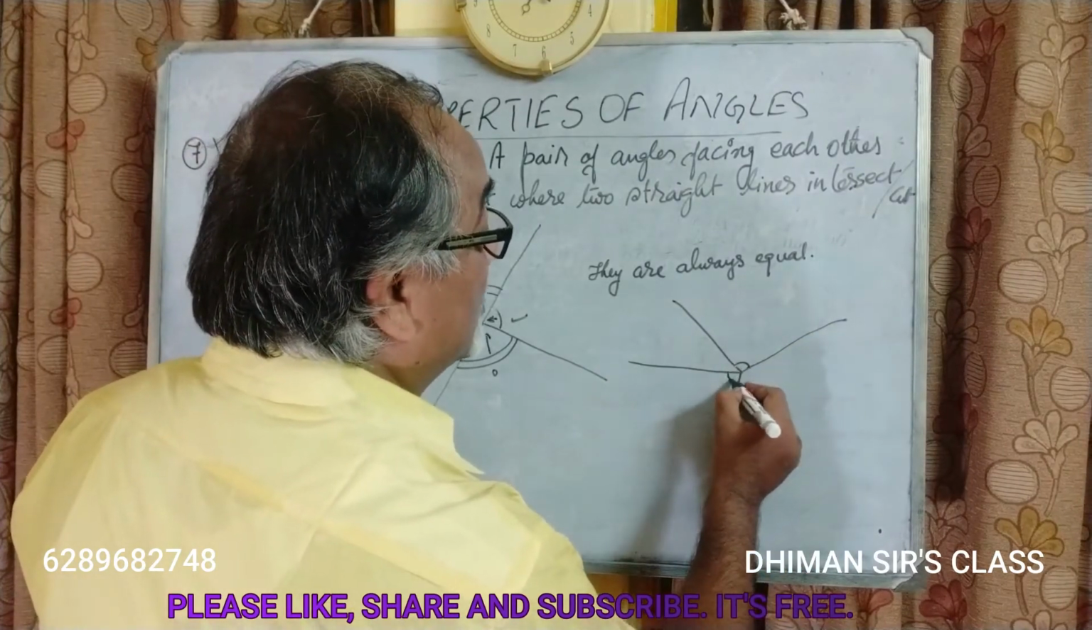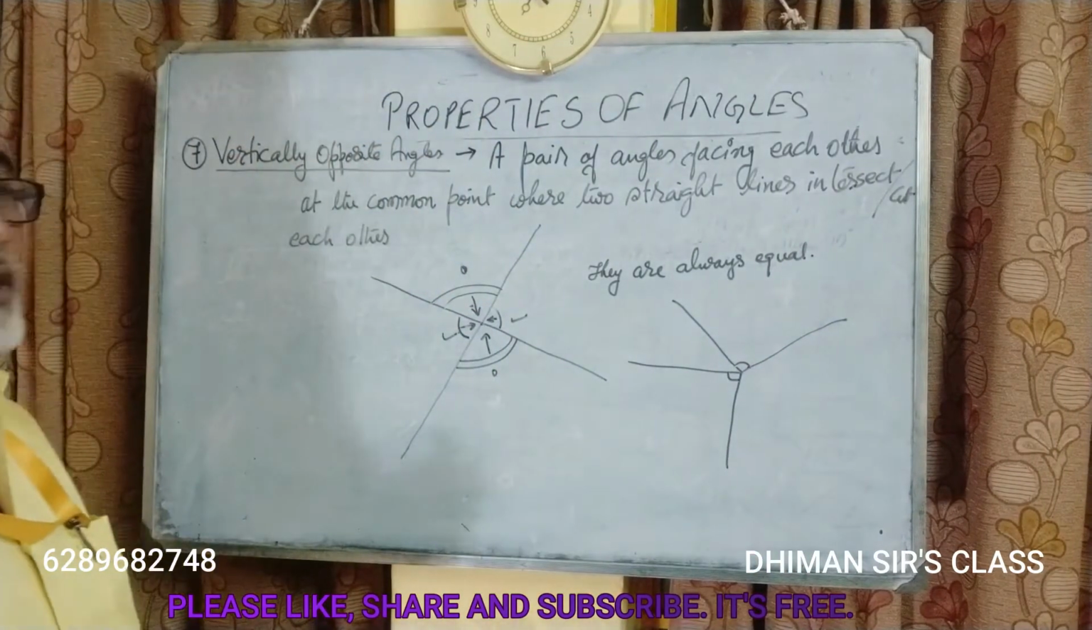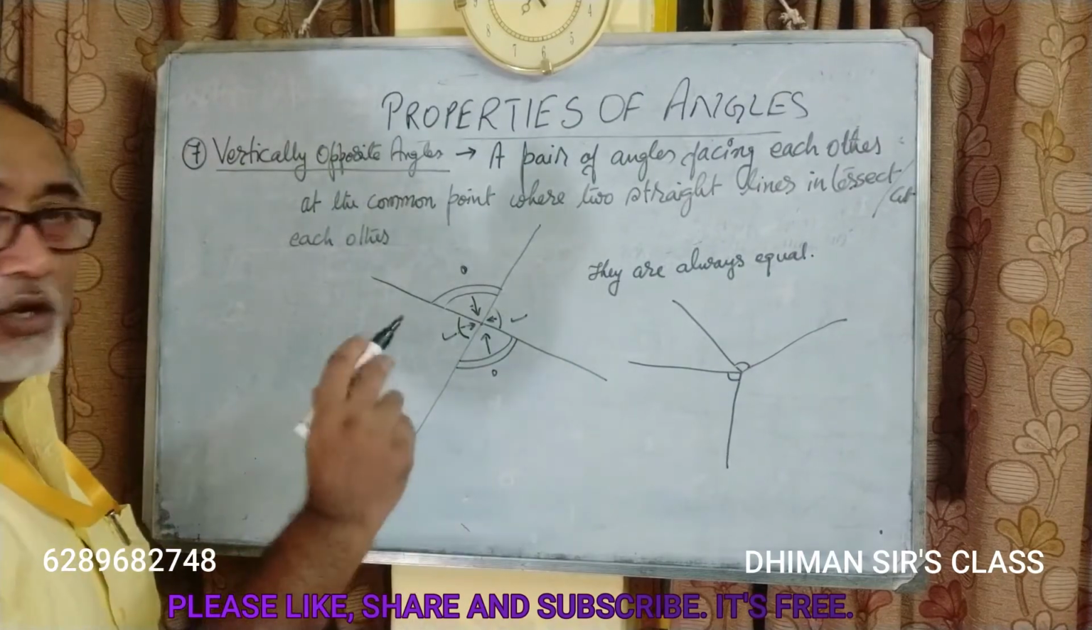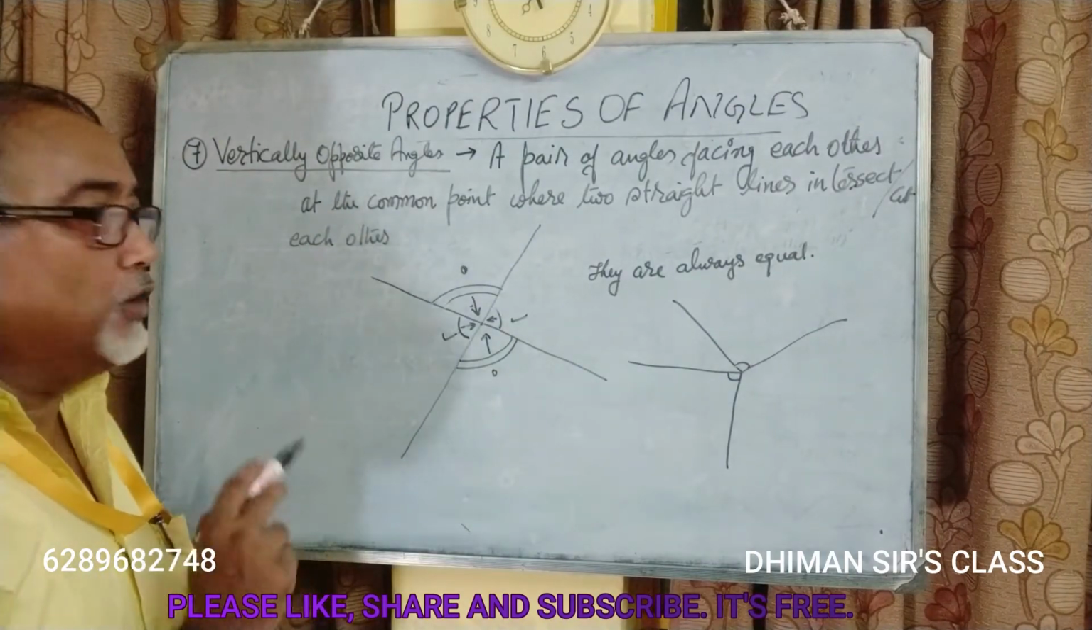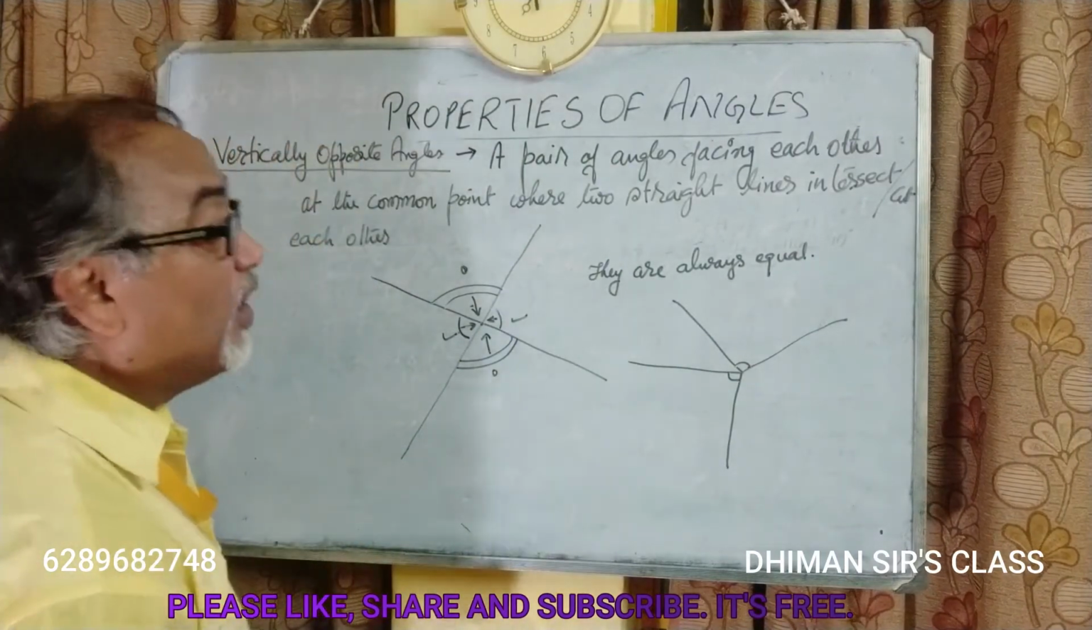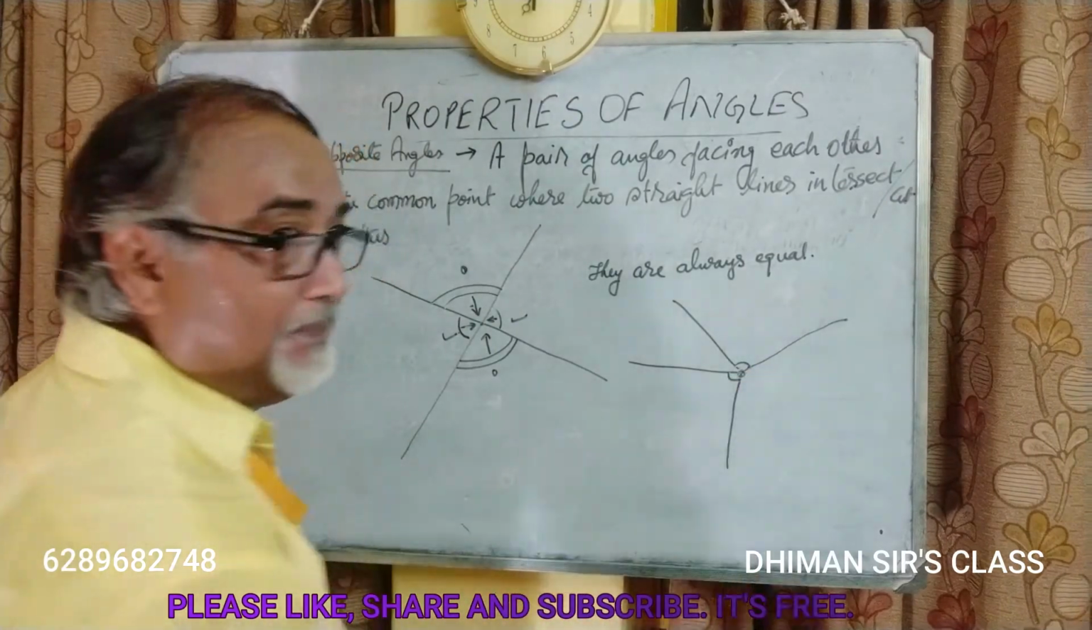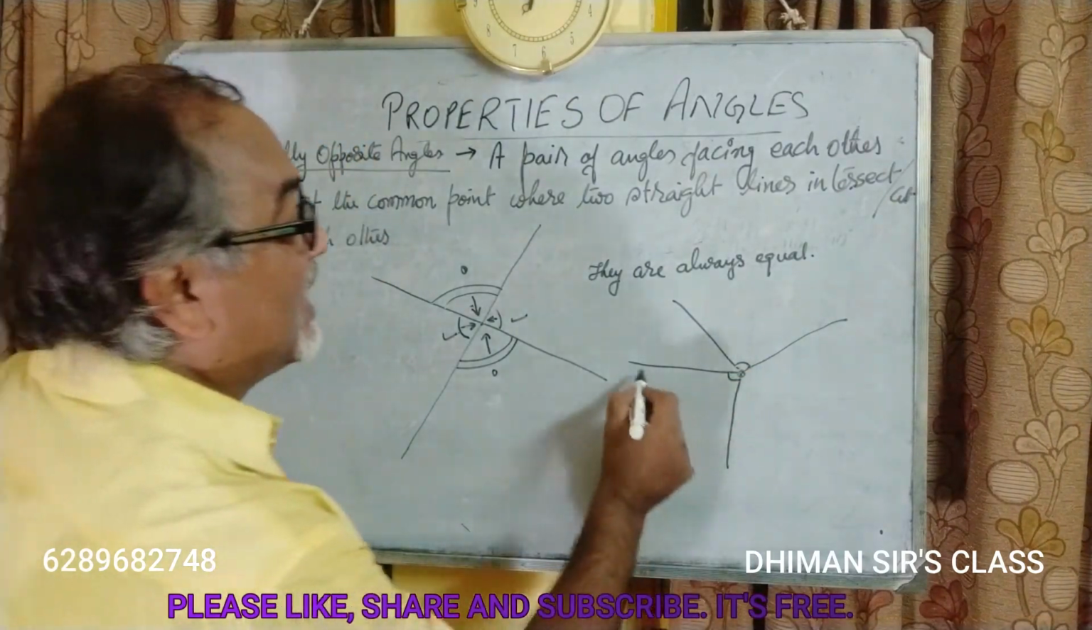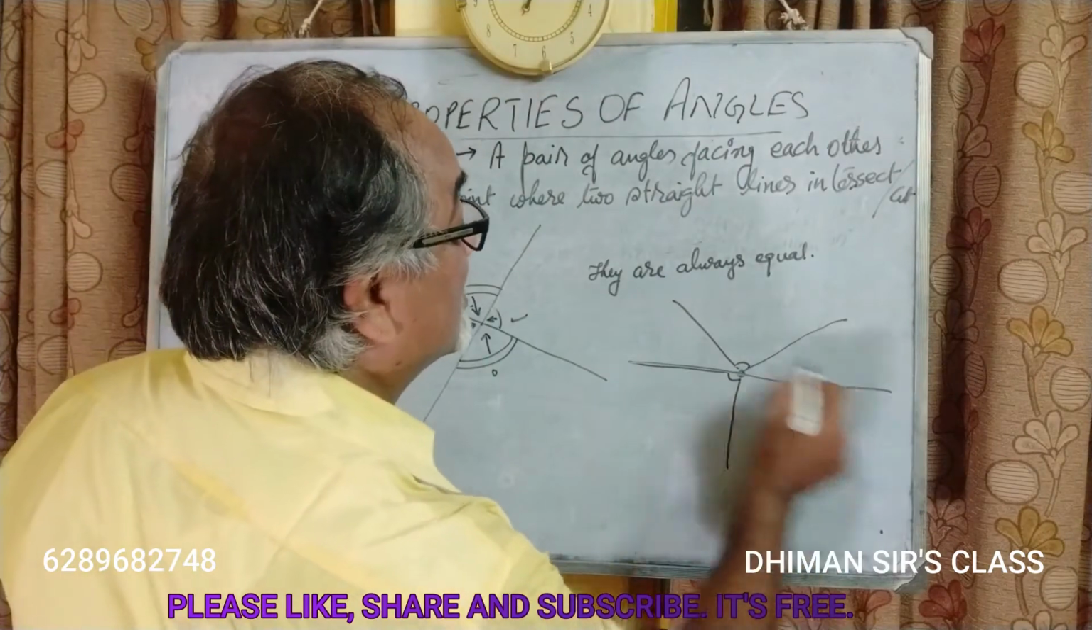Now you may say, sir, these angles are also facing each other. Would you call them vertically opposite angles? No. They will not be called vertically opposite angles because maybe they have a common point, but they are not formed by two straight lines.